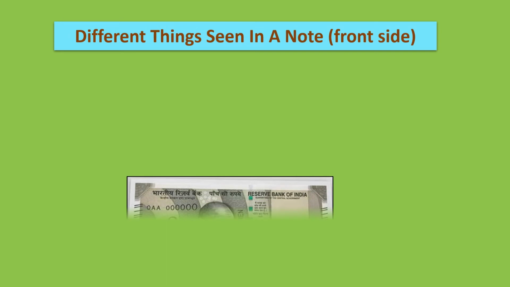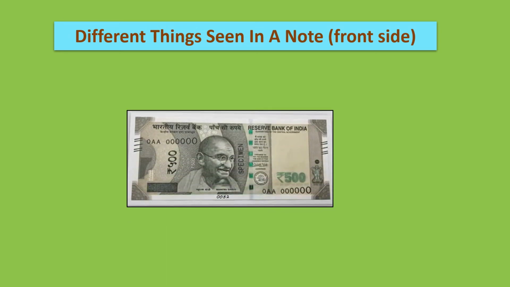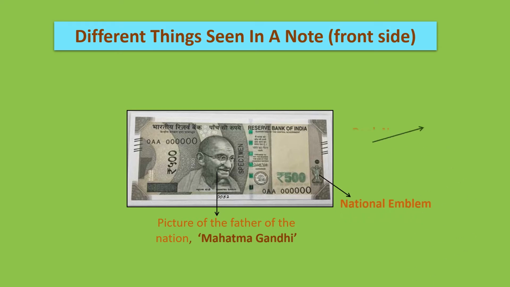Now children, let us see different things seen in a note. First we will see front side. Now this is front side of the note. You can see here picture of father of the nation, Mahatma Gandhi, and you can see national emblem on the note. Then you can see bank name. The name of the bank is Reserve Bank of India, which you can see on the note. Then there are few lines, and these lines are nothing but code for blind people.